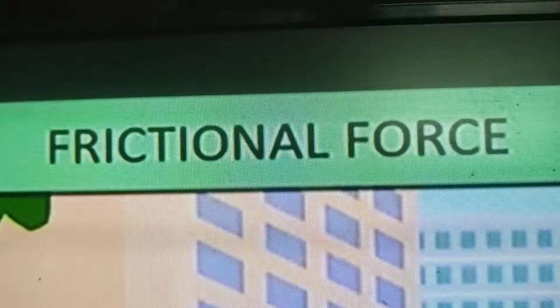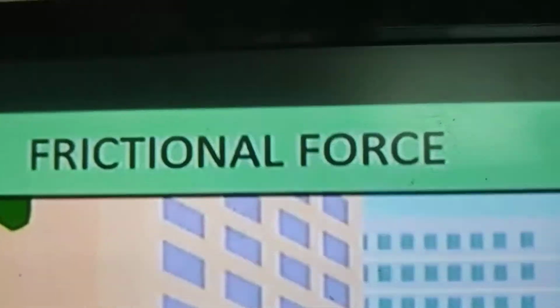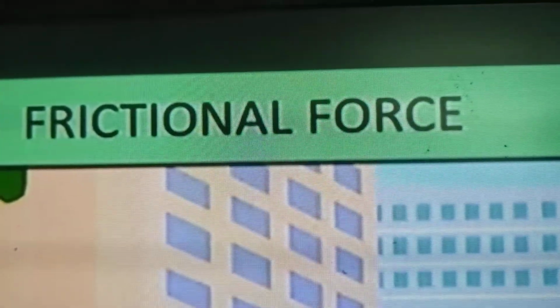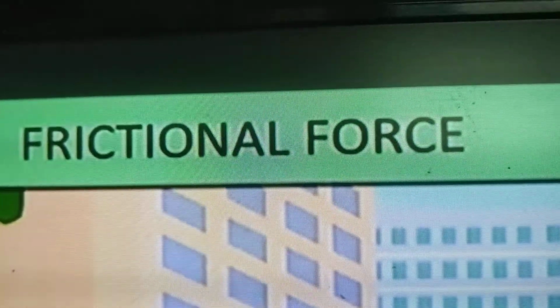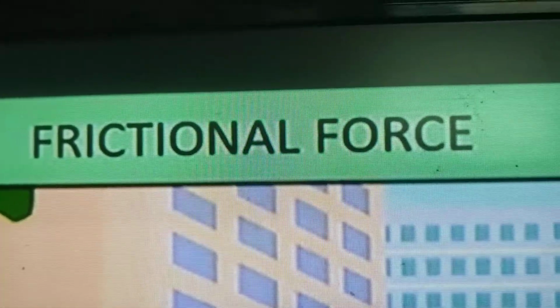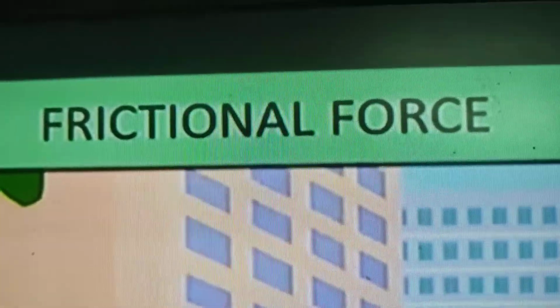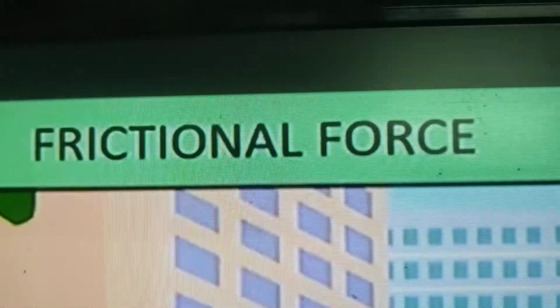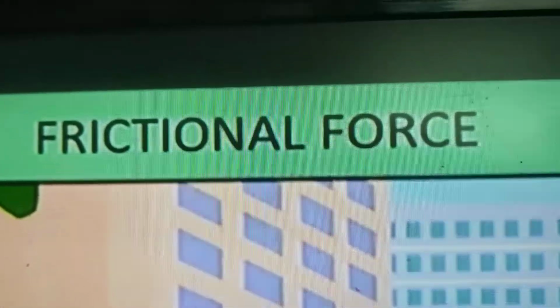In the previous class we learnt about force, types of forces, contact forces and non-contact forces. In that, one particular force is frictional force, or force of friction. I told you we will learn deeply in the next lesson. So let us learn more about frictional force, or force of friction.